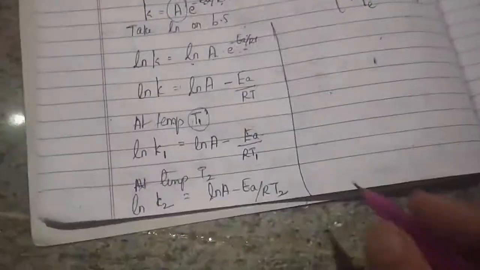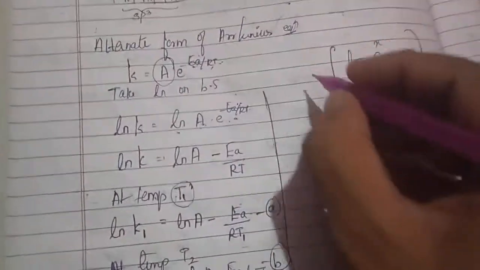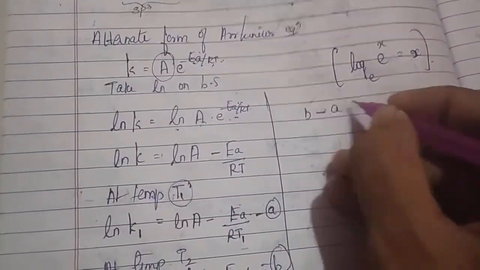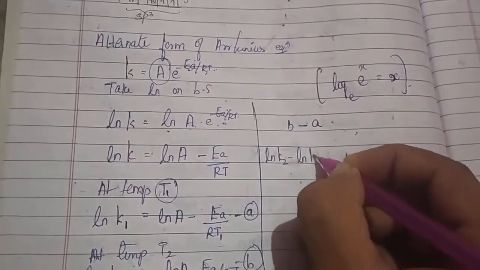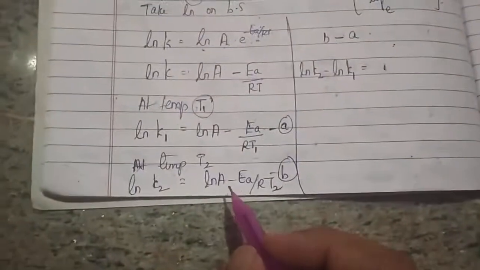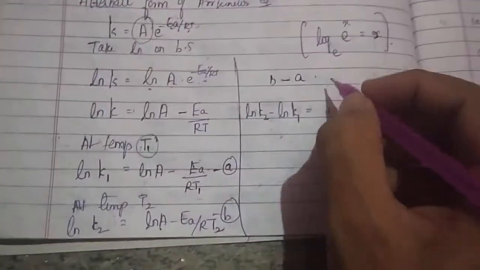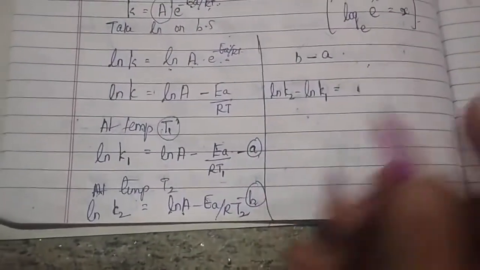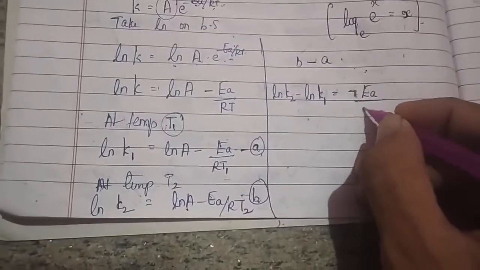Okay. So let me consider this one as A and this one as B. Of course, we did it as B minus A. There was a mistake in this case. So what did I do? Here, what happens is ln K2 minus ln K1. Yes. So then what happens? This and this get cancelled off. But do remember, I am doing B minus A. What should I have written? Minus of EA divided by RT2.